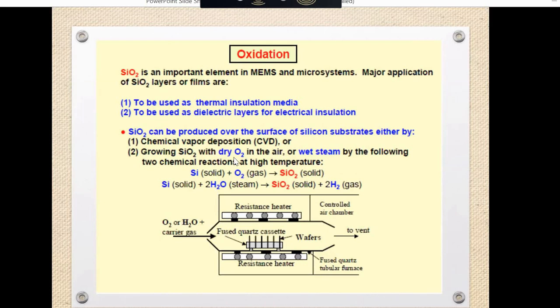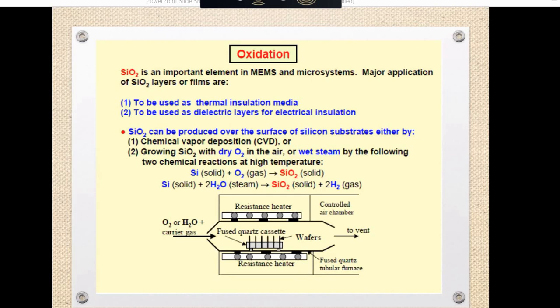So the reaction will be silicon in the form of solid and O2 in gas, then we will get SiO2. In the same way, silicon in solid and H2O, that is the steam, will react to form SiO2 over the fused quartz cassettes, on the silicon substrate. So this is the way to form silicon dioxide. It is the least expensive way to produce an SiO2 film on the silicon substrate.